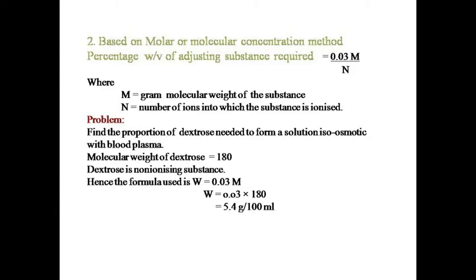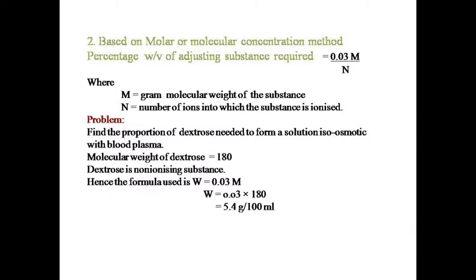Next, based on molar or molecular concentration method. Percentage weight by volume of adjusting substance required is equal to 0.03 M over N, where M is equal to gram molecular weight of the substance and N is equal to number of ions into which the substance is ionized.